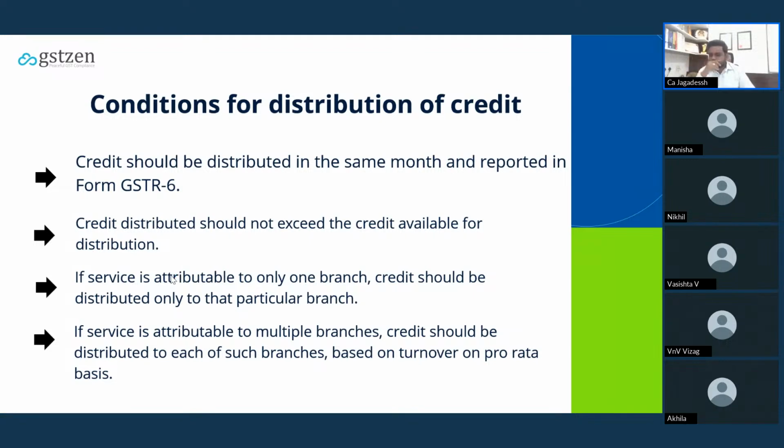Let's say my Karnataka ISD has received one service which is attributable only to Telangana. In that case, I have to distribute the credit only to the Telangana branch. I cannot distribute it to all the branch offices. If service is attributable to multiple branches, credit should be distributed to each of such branches based on turnover on pro rata basis. So if I have received any of the services on behalf of all the branches, in that case, on the turnover basis, I have to distribute to all the branch offices.